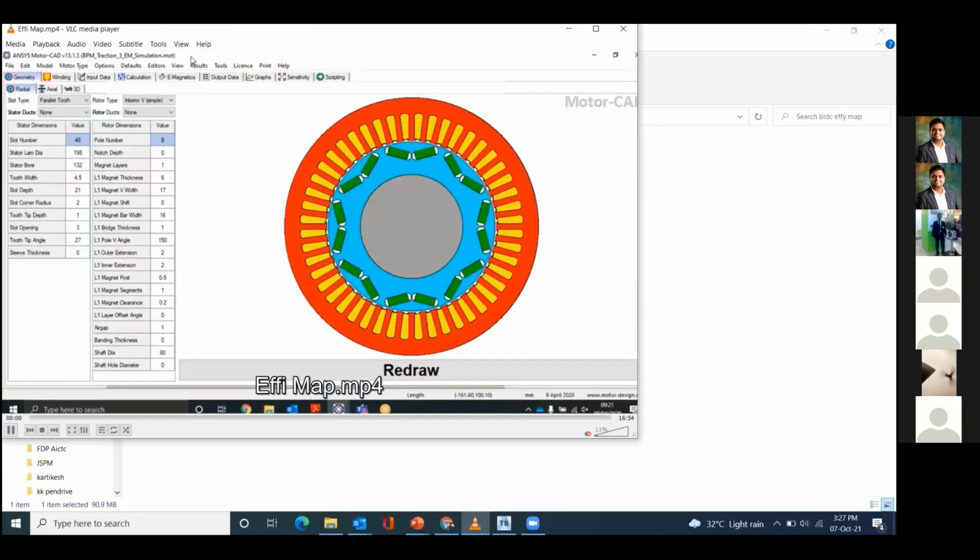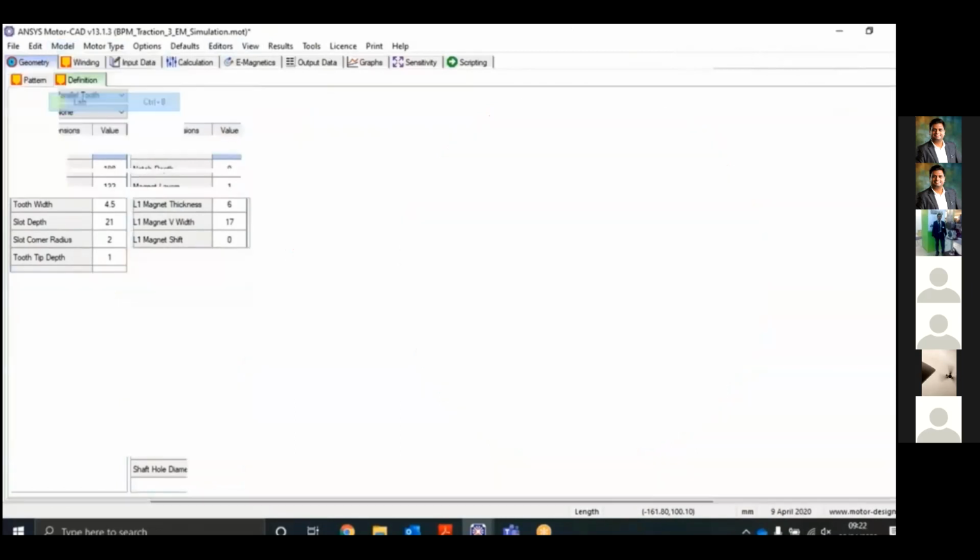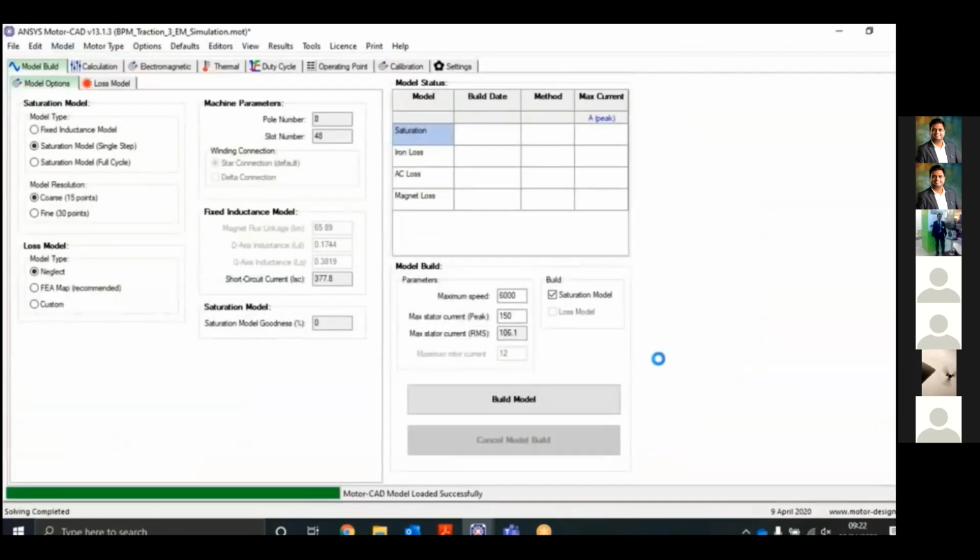So now our motor is designed. Now we will do the efficiency mapping test of our motor. For that, we just have to click on the model and then click on the lab. It gives you information on how to set the saturation model and the machine parameters. So these things we can easily set.